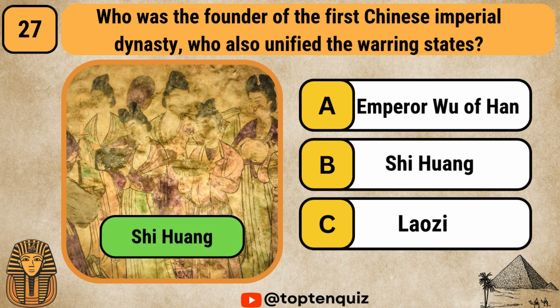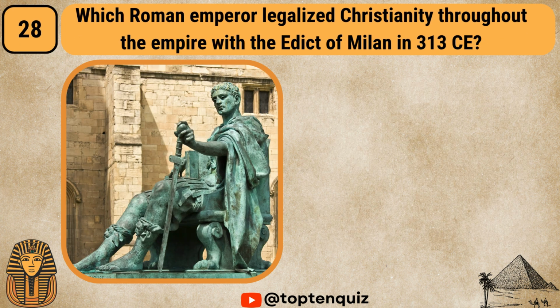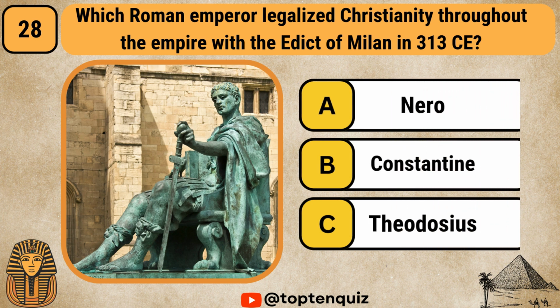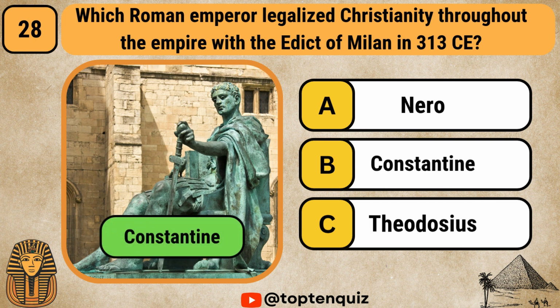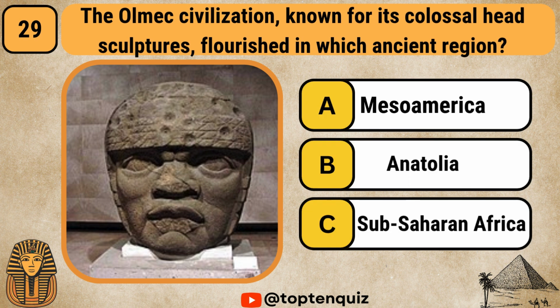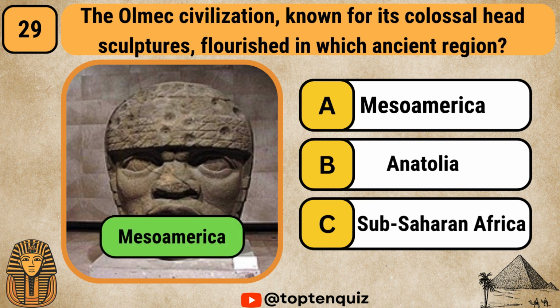Shi Huang. Which Roman emperor legalized Christianity throughout the empire with the Edict of Milan in 313 CE? Nero, Constantine, Theodosius. Constantine. The Olmec civilization, known for its colossal head sculptures, flourished in which ancient region? Mesoamerica, Anatolia, Sub-Saharan Africa. Mesoamerica. And the final question.